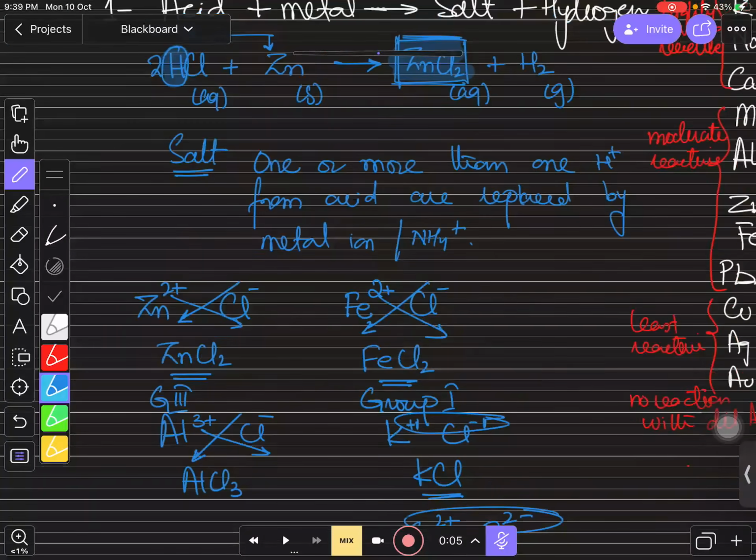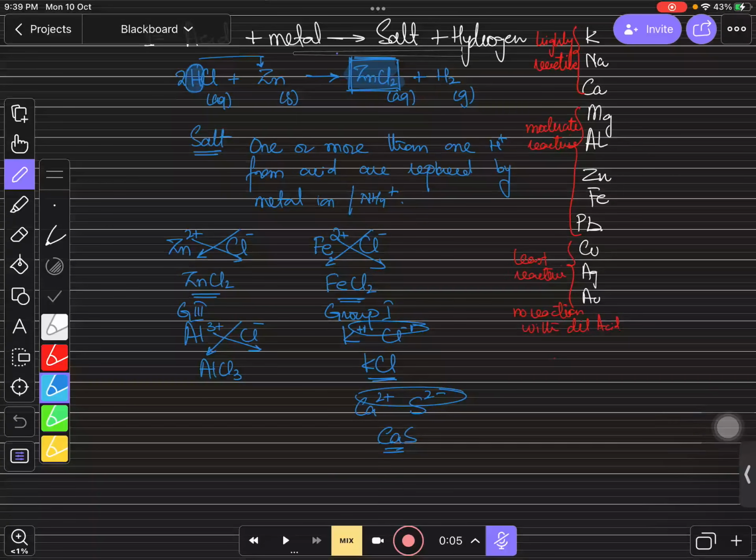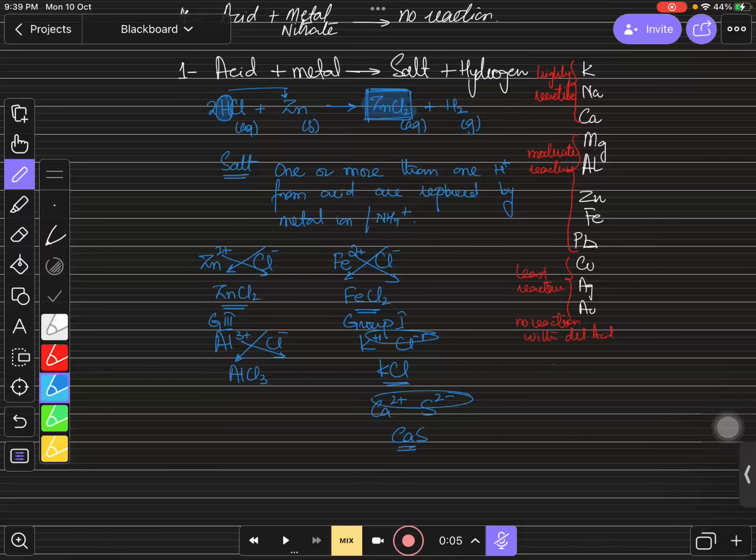Yes. Now let's talk about some reactions. I think you can do this now. Just look at over here, बच्चों, what you need to understand. For example, if I have HCl over here, and we know that HCl is acid, right? For example, if I add calcium over here, your first thing to understand is, this is acid and this is metal. So you identify the reactants. You must remember what the products are: salt and hydrogen.